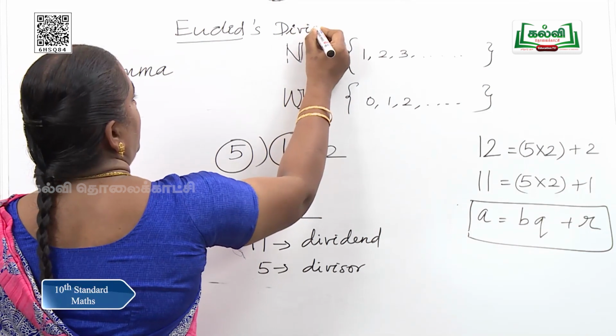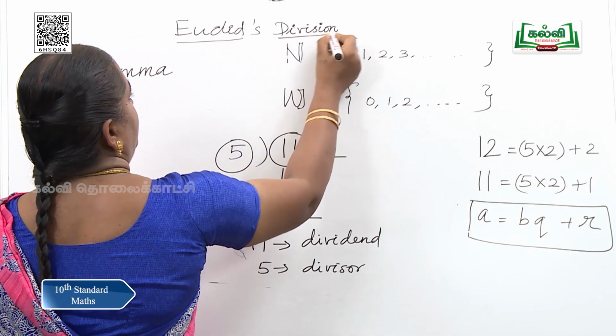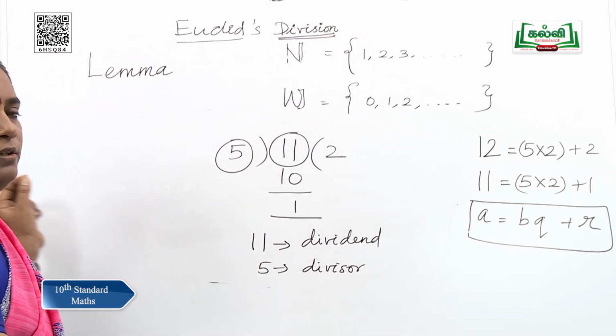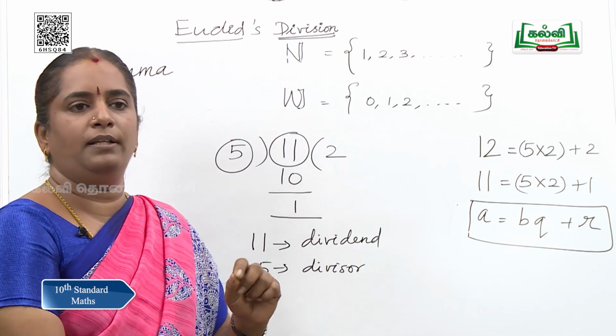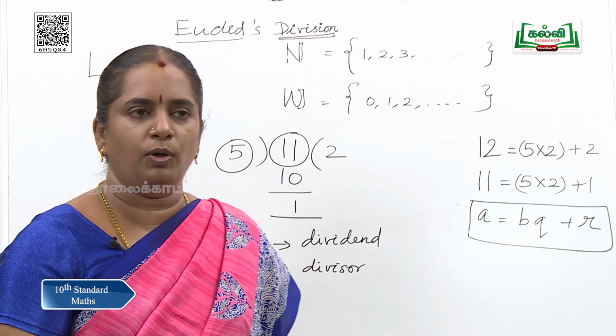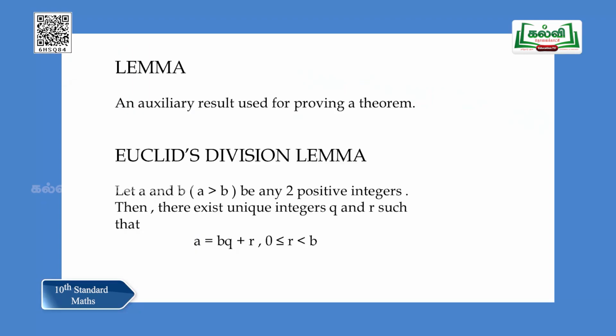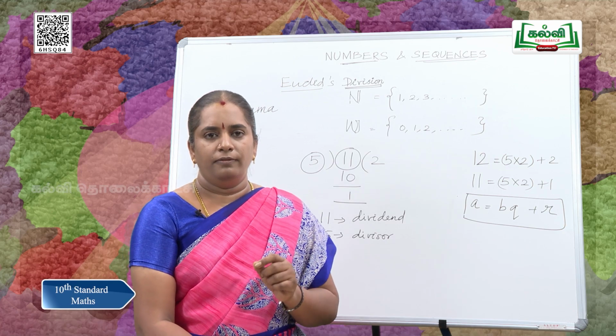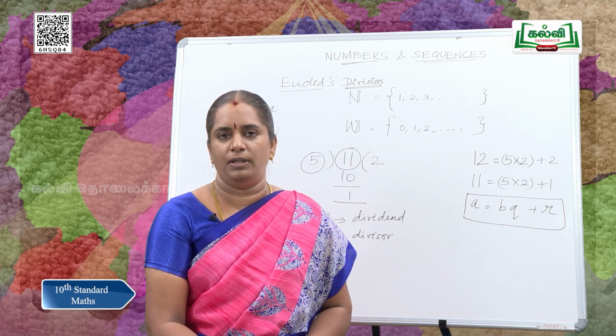Now, we are going to learn about the lemma. Using this lemma, we are going to arrive at one more algorithm, that is, a procedure. In this class, we are going to learn about Euclid's division lemma and the algorithm. Using the algorithm, we are going to find out the HCF of numbers.